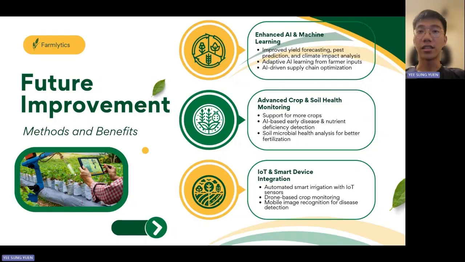So moving on, which is the future improvement for our application. The main one will be enhancing our AI and machine learning. This is to improve our yield forecasting and also the pest prediction. Not only that, we would like to optimize our AI-driven supply chain as well.